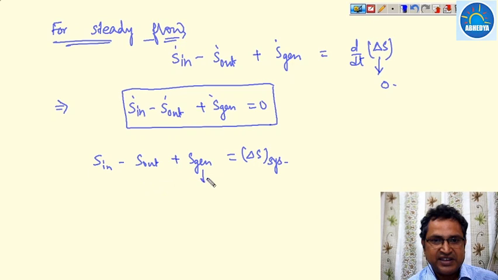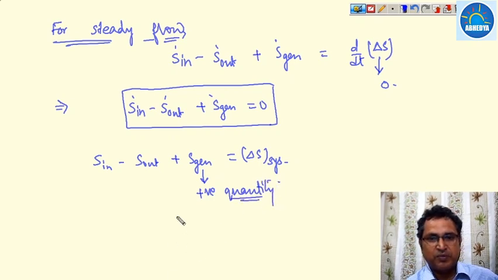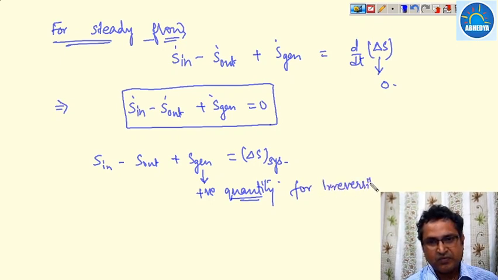So S generation will always be a positive quantity for an irreversible process, and this is equal to 0 for a reversible process.